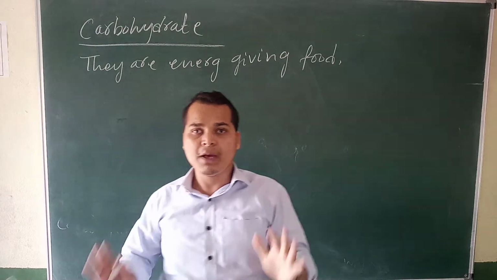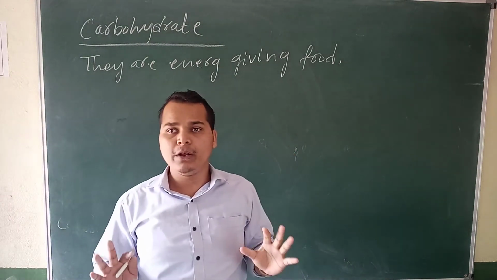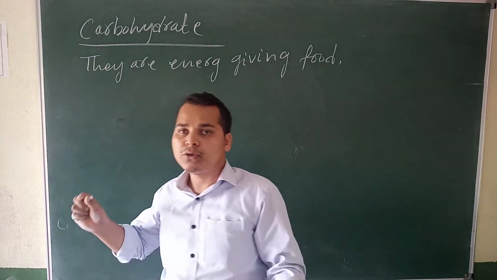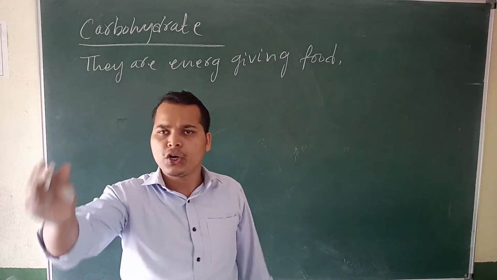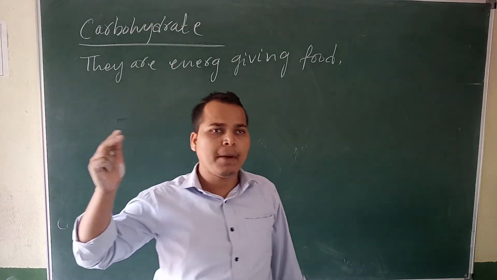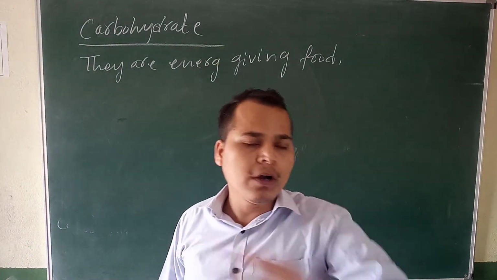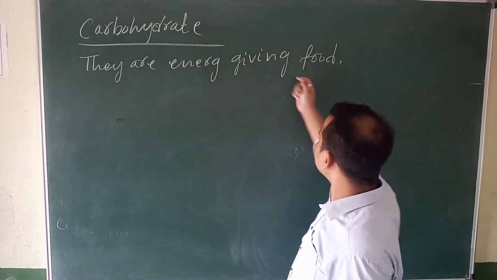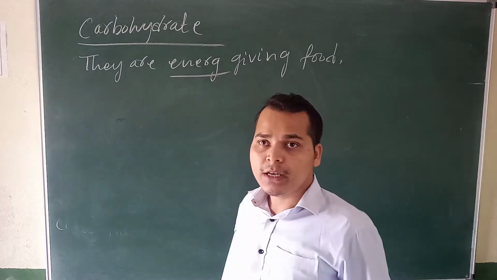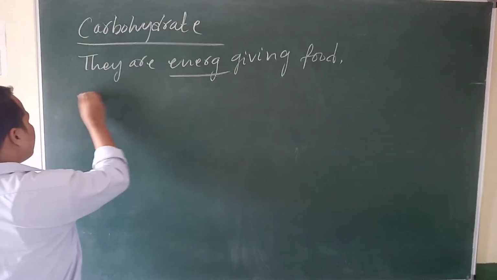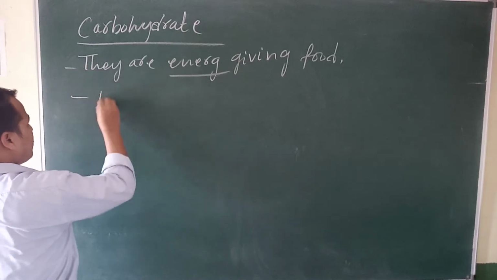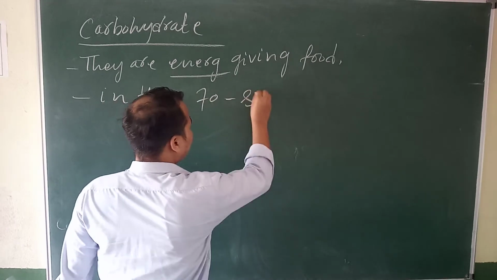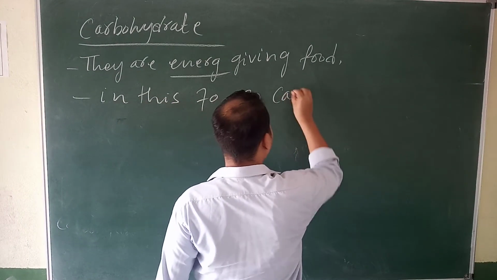Suppose you are very hungry and you need food. At that time, if you feel very hungry and you suddenly take any sweet food, chocolate or some sweets, what will happen is it suddenly stops your hunger. Yes or no? So these carbohydrates are energy giving food because they are high energy giving food, because in this food 70 to 80% carbohydrate is there.